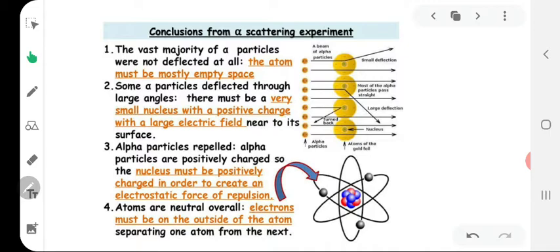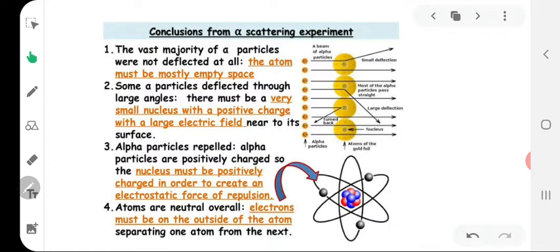However, he made certain conclusions from the experiment. First, as most of the alpha particles pass through undeflected, this means that they did not come across any obstruction in their path. Thus, most of the space in an atom is expected to be empty. As a few alpha particles suffered minor deflections and a very few major deflections, this means that these must have met with some obstructions in their path.